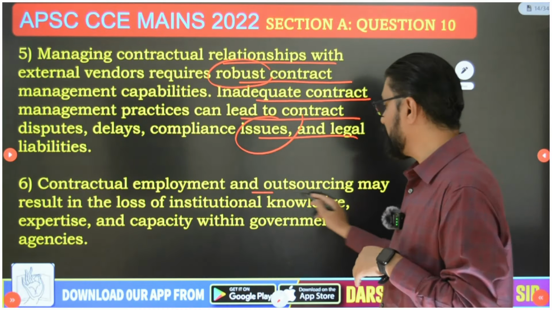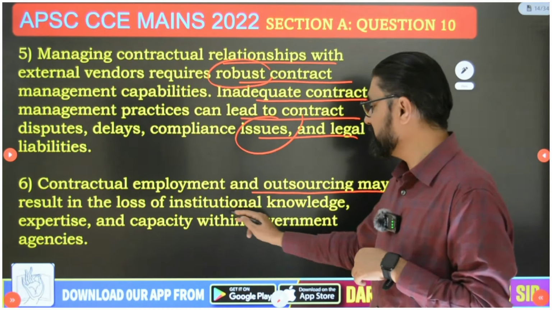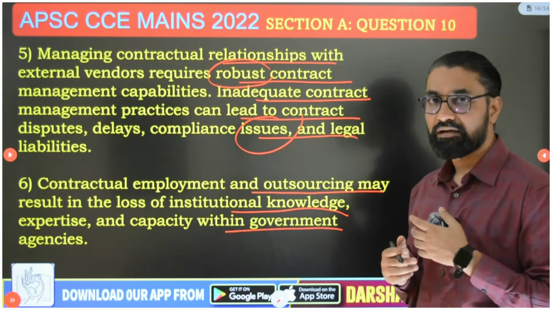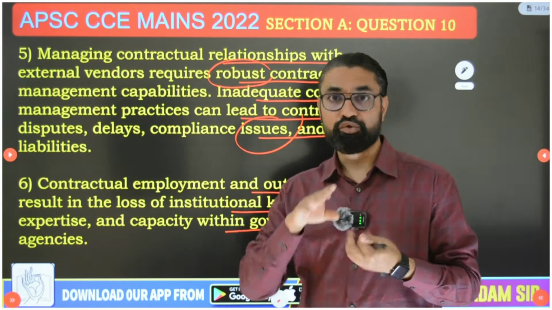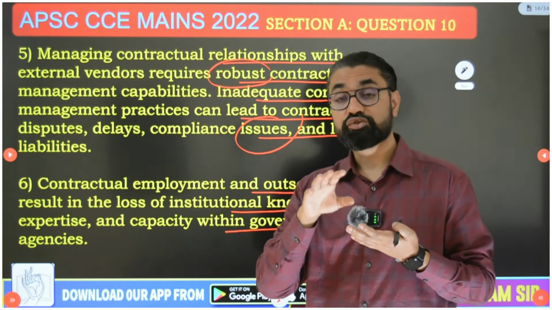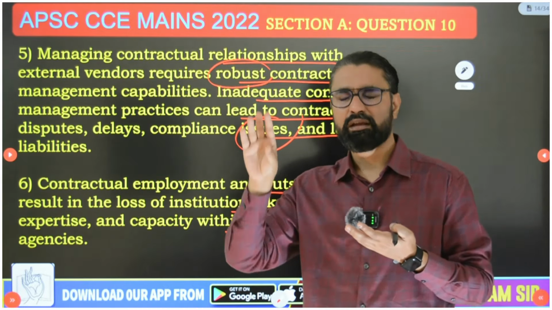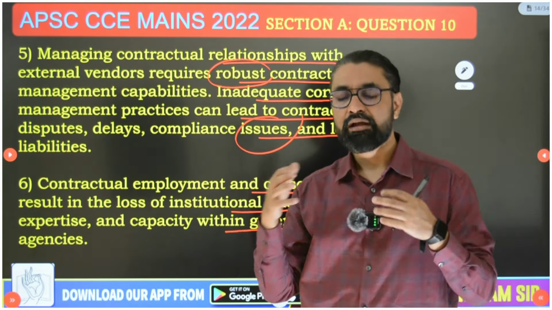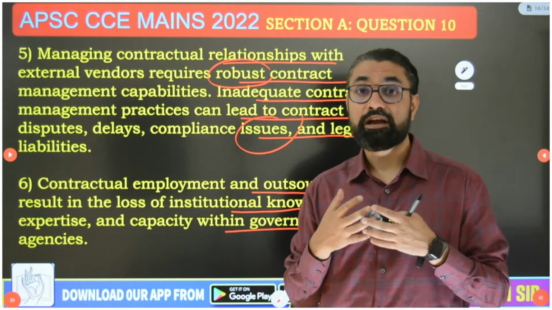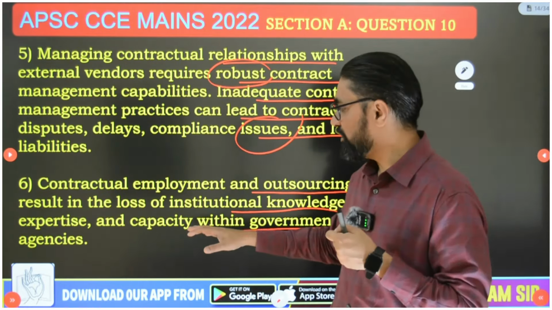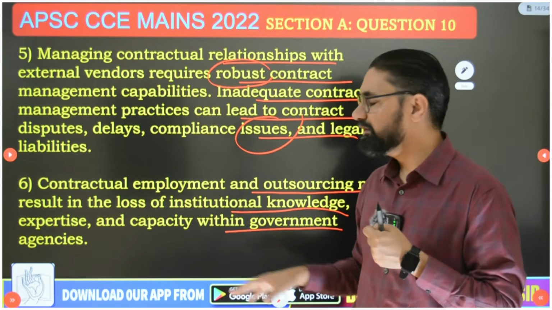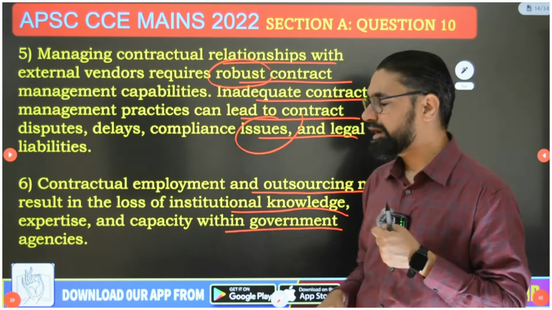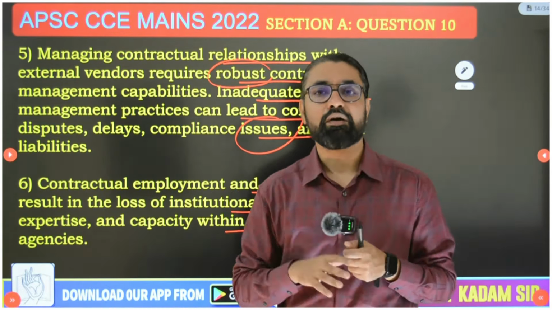And guys, contractual employment and outsourcing may result in the loss of institutional knowledge, expertise, and capacity within government agencies. So when you outsource and contract, I told you, you lose control over the operations. Also, you make yourself vulnerable, and it impacts your resilience and long-term sustainability. Also, that organization might have achieved a lot of expert knowledge and capacity within government agencies. A person can lose that expert knowledge, institutional knowledge, and capacity within the organization.